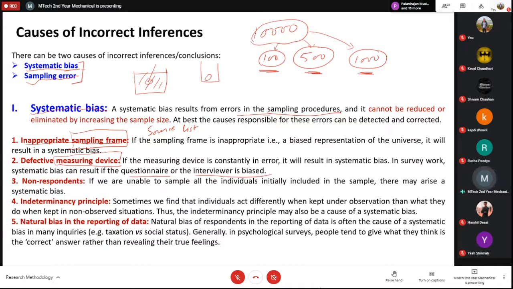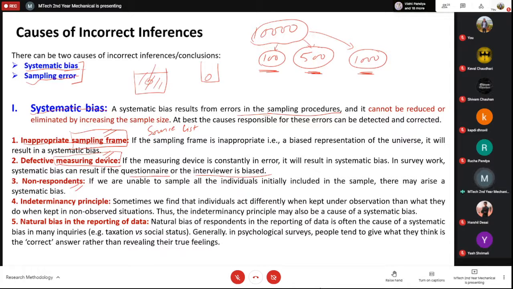So that should actually be correct. These are the examples of systematic bias. If you don't know about your population, it will lead to systematic bias. If there is a fault in the measuring device, then it will lead to systematic bias. The third is the non-respondents.